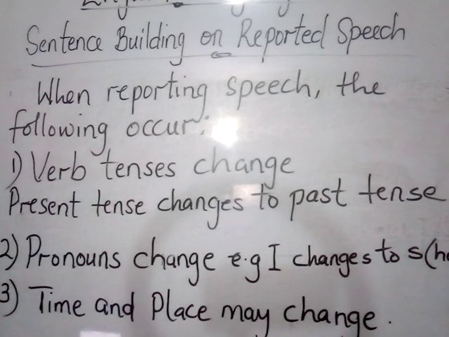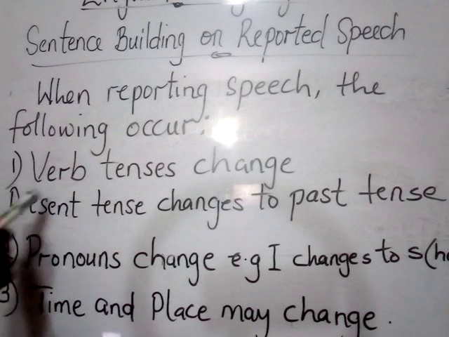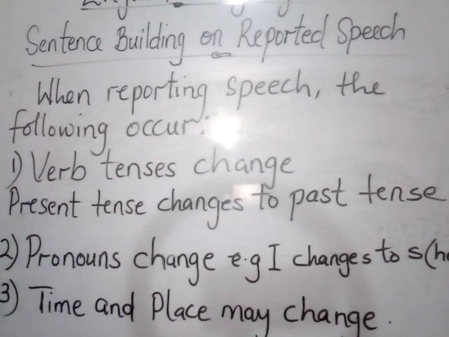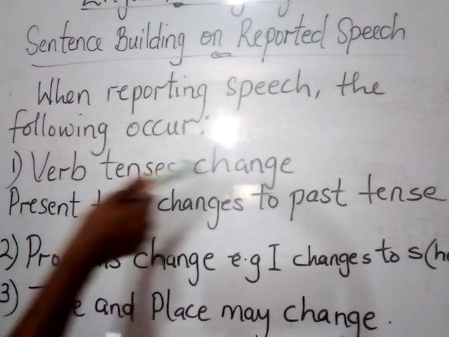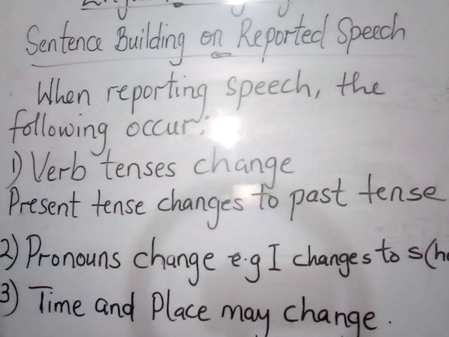So it's very important we understand the rules that guide the conversion of direct speeches to indirect or reported speeches, so that we can use these words correctly, or translate or report whatever people say correctly. Now, the first rule we're looking at here says that verb tenses change. Now, if you look at the first example we considered,